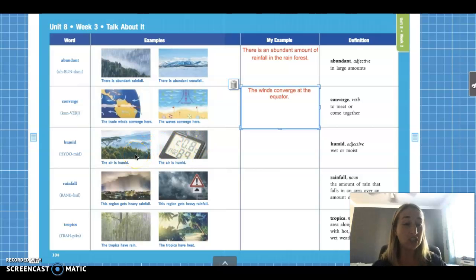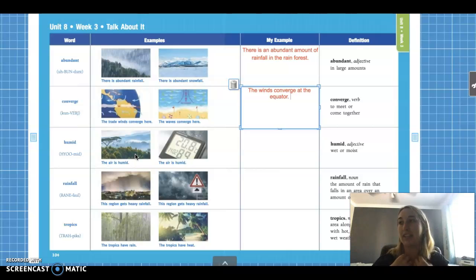So humid just means that when you walk outside, it's very wet and moist. And it's usually very hot and very humid. It comes together. So remember we talked about the climate of the rainforest? It is very hot because it's close to the equator, but it's also very humid because it's always raining in the rainforest. So there's lots of moisture in the air. So humid just means it's wet or moisture.